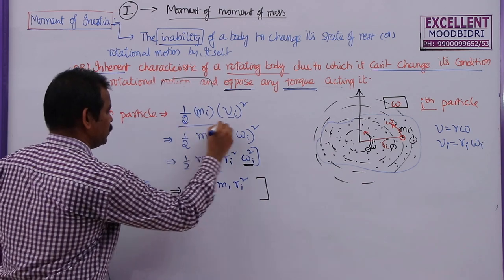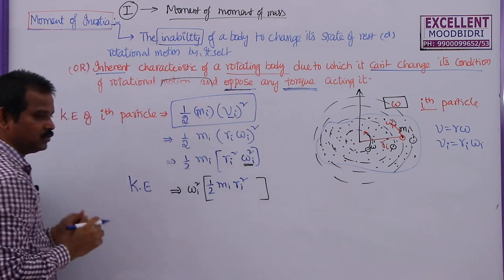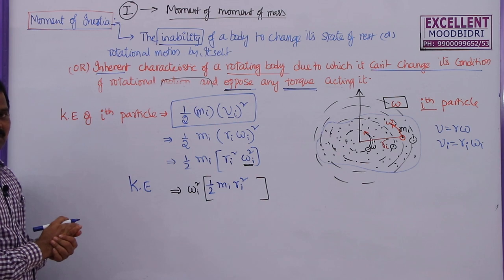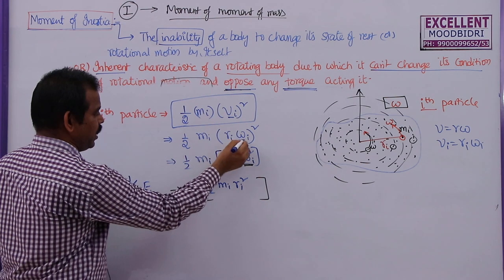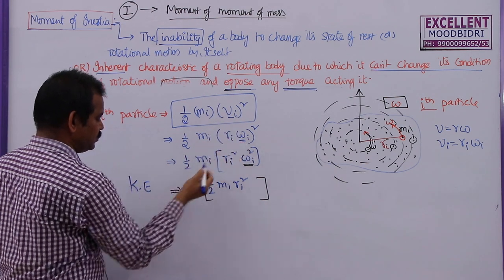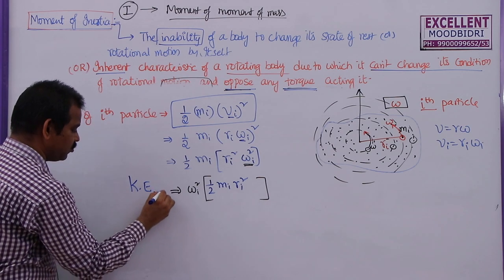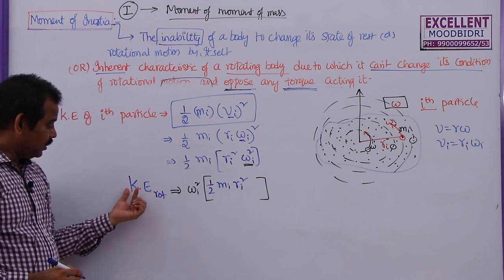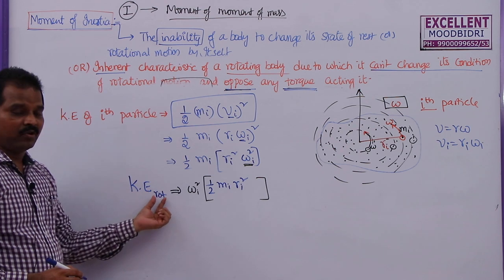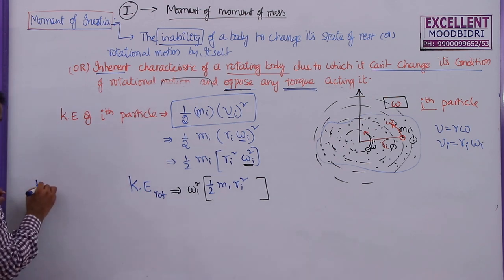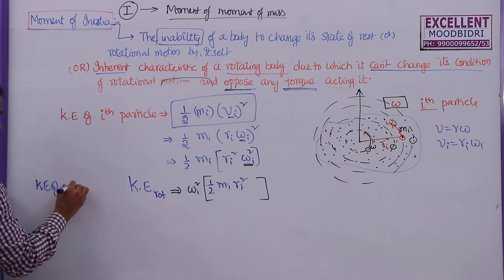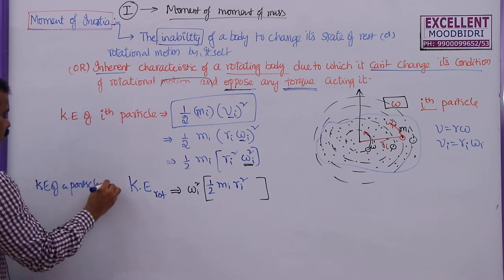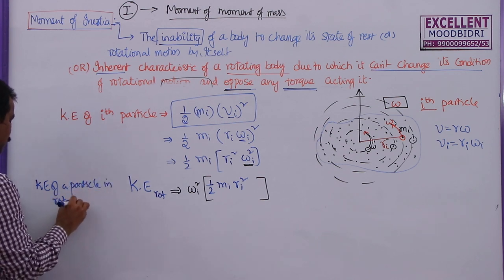We have taken the same formula of KE is equal to half mv square for translational motion, but we convert the linear velocity to angular velocity. So this is KE rotational, that means the kinetic energy of a particle in rotational motion.